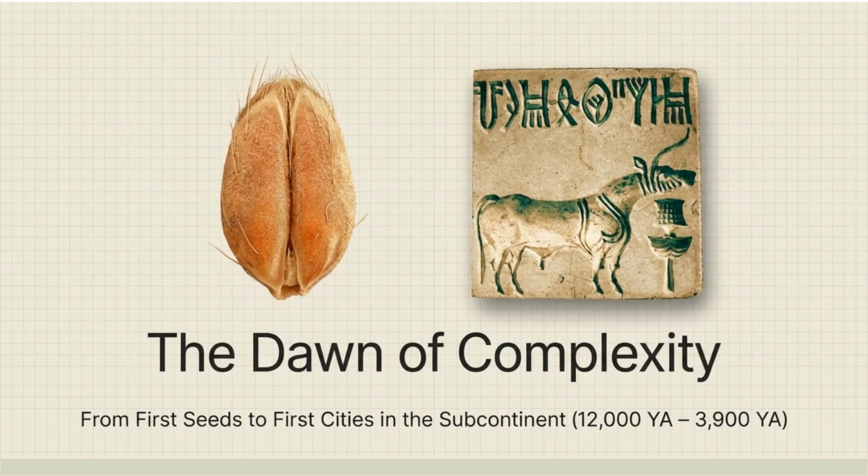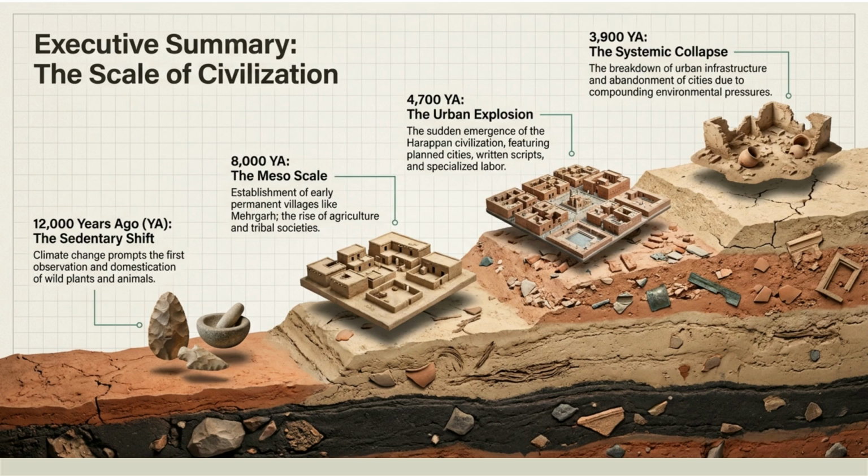Welcome to the Dawn of Complexity, a video exploring the stratigraphy of civilization. We'll trace the journey from the first seeds of agriculture to the emergence of the first cities in the subcontinent, spanning 12,000 to 3,900 years ago. Our timeline begins 12,000 years ago with the sedentary shift, driven by climate change and the initial domestication of plants